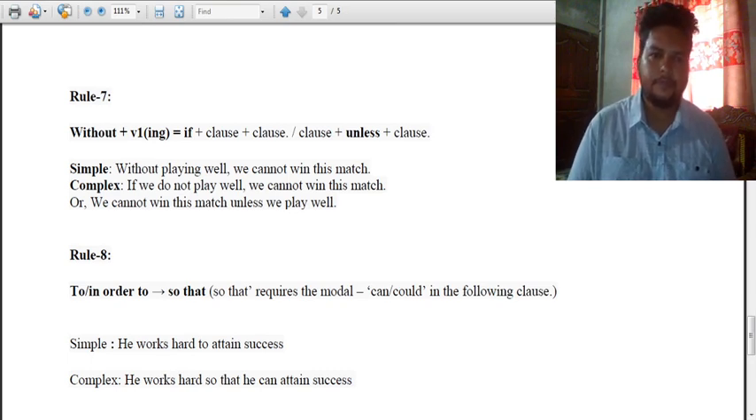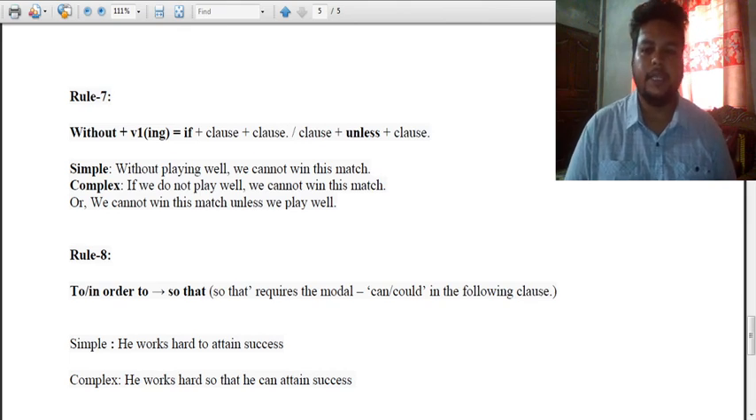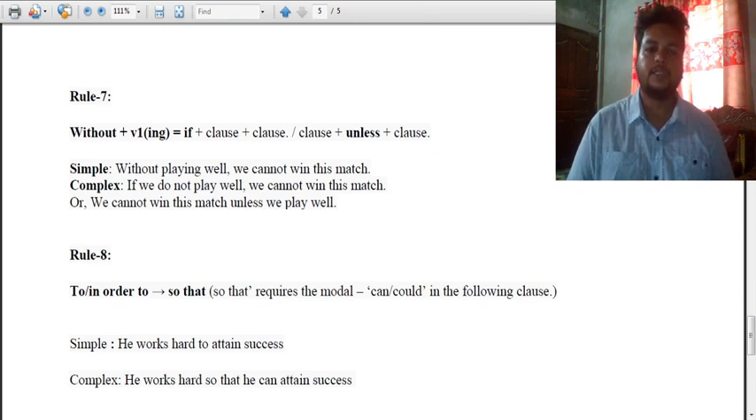And the last one, it says to, or in order to, it will be changed to so that. He works hard to attain success. So to change it to complex, we will take he works hard so that he can attain success. So the last two rules simply say if you find without plus verb-ing, then if plus negative clause, or unless plus clause. Along with this you can do another one, by plus ing, then if plus positive clause. We learned it earlier, we will do it in the next class hopefully.